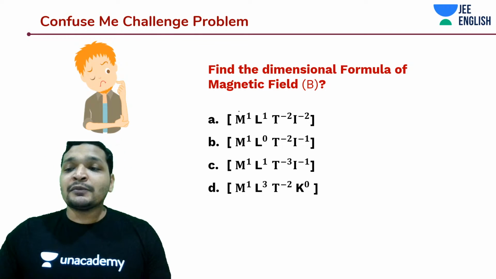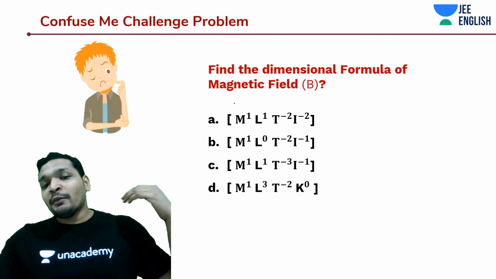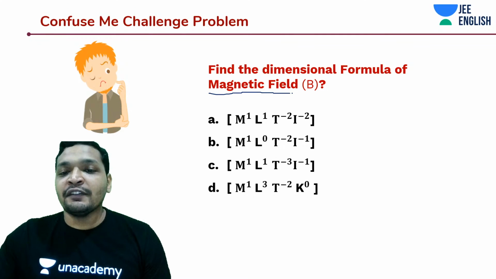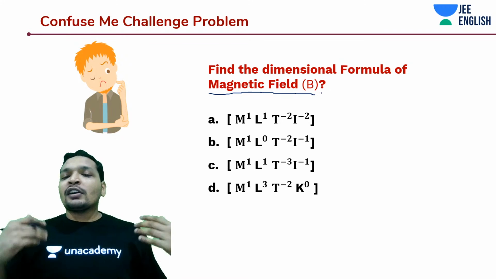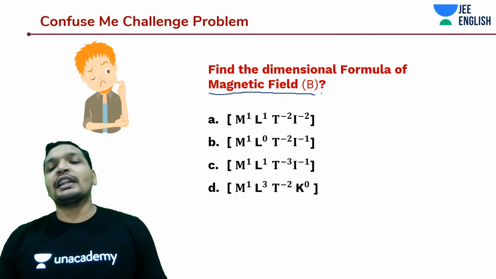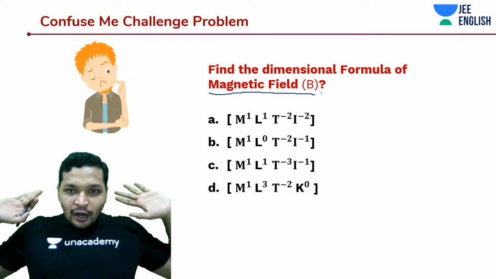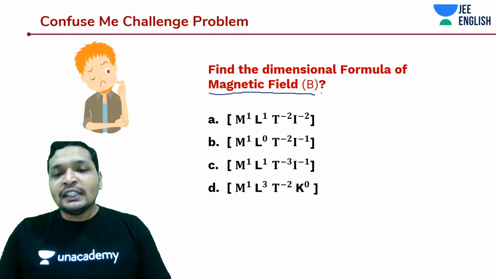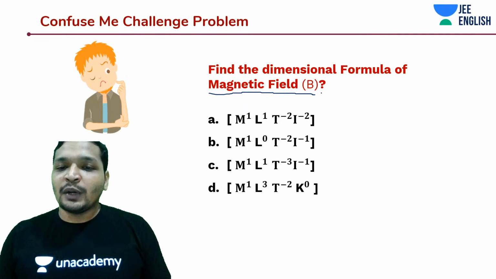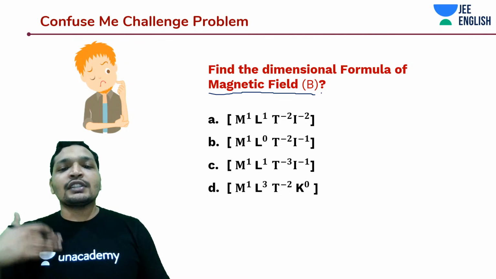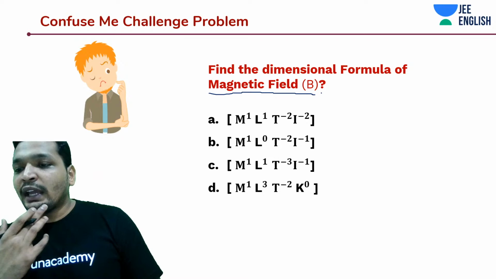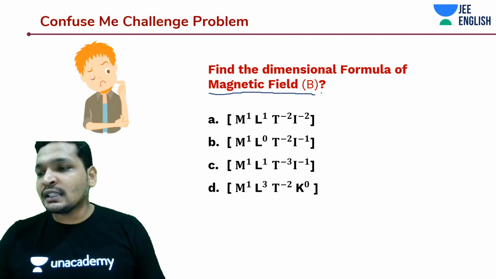Let's get started on this problem, students. Find the dimensional formula of magnetic field. A very interesting one, students. So tell me what law you're going to make use of, and what is the thing you know about magnetic field. I told you throughout our discussion, only force, guys. Only force is what we require. Mostly we are only going to deal with force. So there is a force expression. How do you derive the force due to magnetic field? Any guesses, students? Anyone who knows the answer?